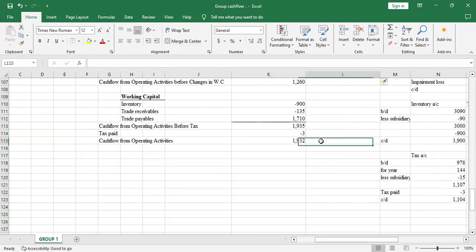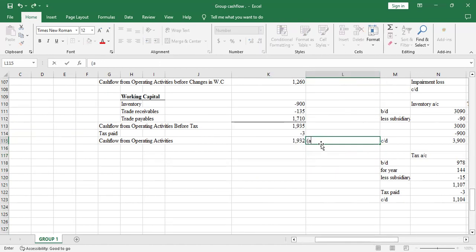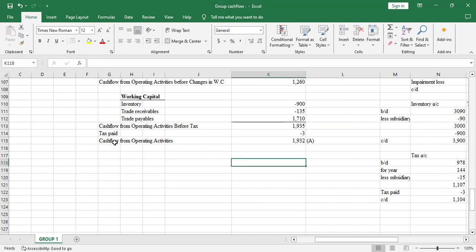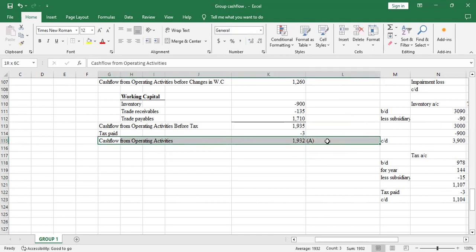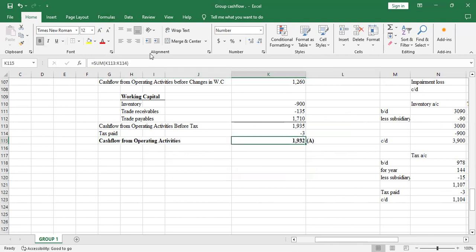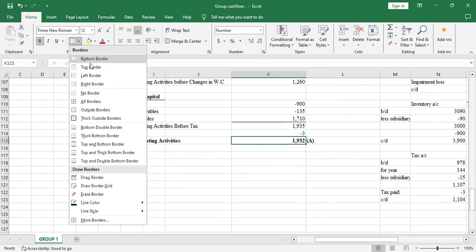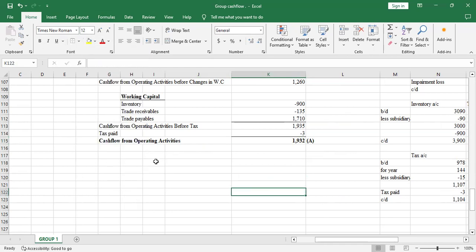So I can say, this is A. That will be my A. So I'll bold this, then create a top border there. That's okay. So we are done with the operating activities. That's how you do the operating activities on cash flow.